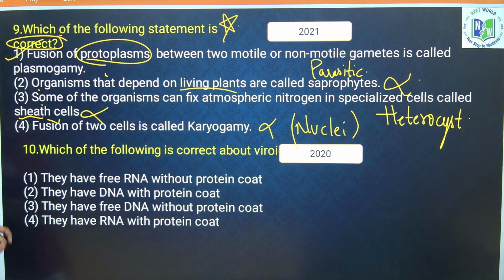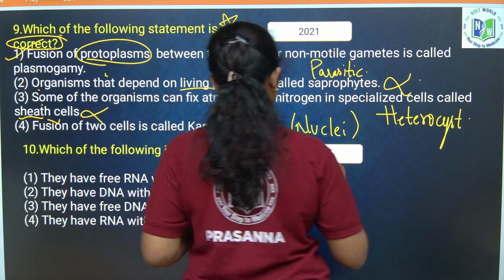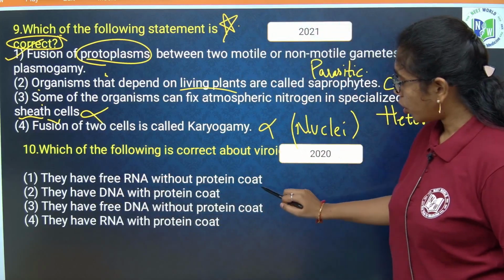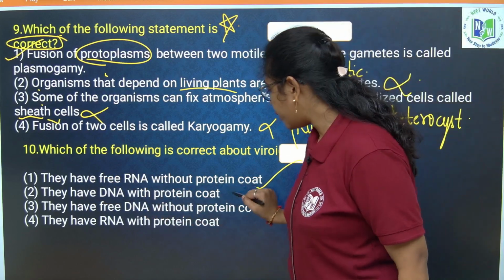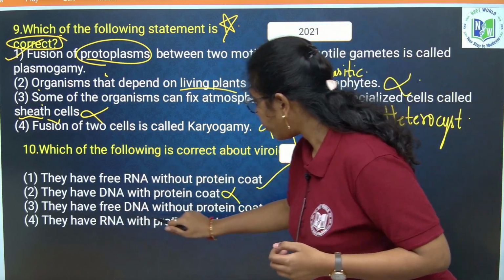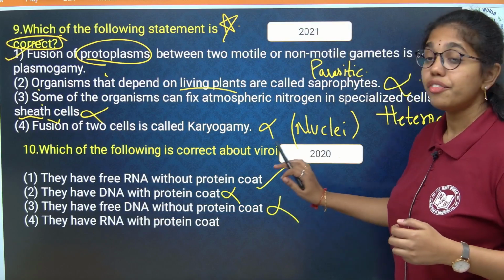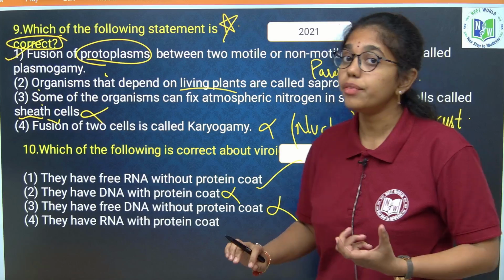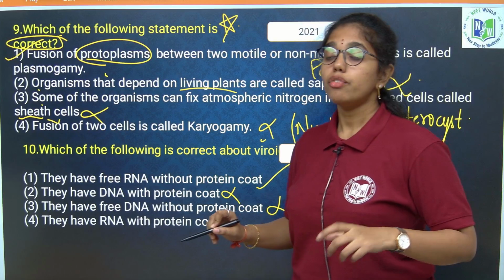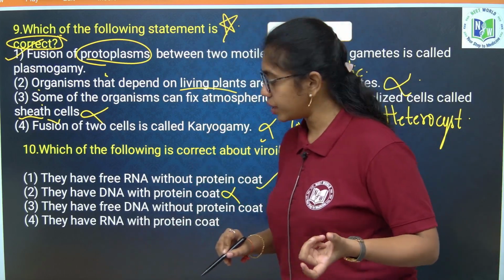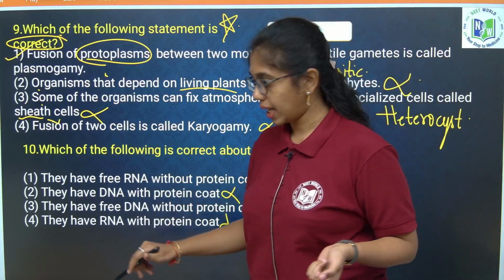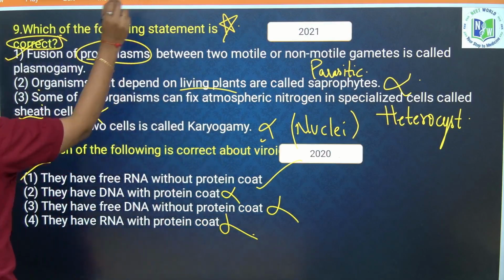So option 1 is the correct answer. Which of the following is correct about viroid? They have free RNA without protein coat. True. They have DNA with protein coat. Wrong. If they have DNA with the protein coat, then it is a virus. They have free DNA without protein coat. Wrong. Viroids have majorly RNA without a protein coat, and they mostly affect plants, for example potato spindle tuber disease. They have RNA with the protein coat. Wrong. So what is the correct answer? Option 1 will be your answer.